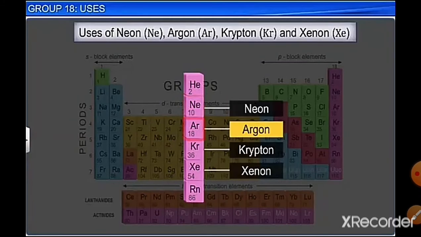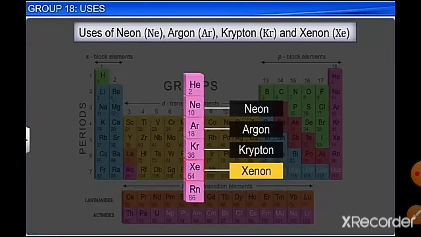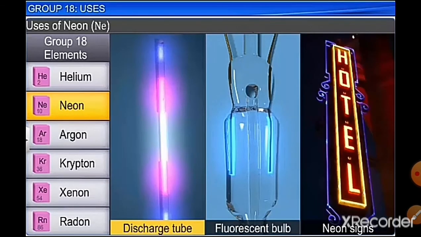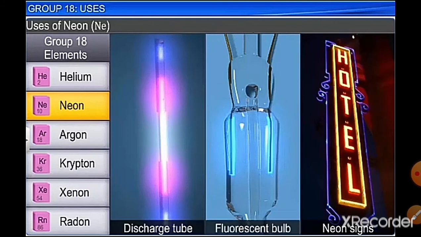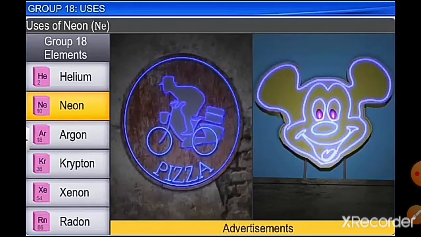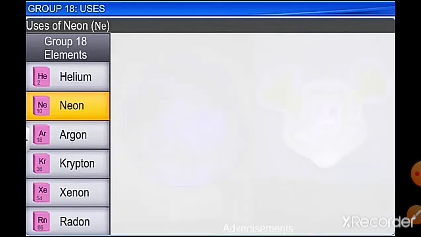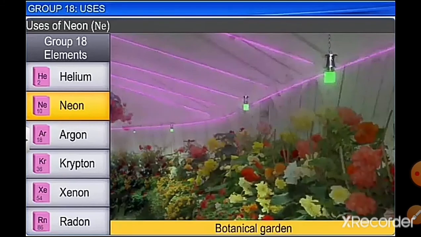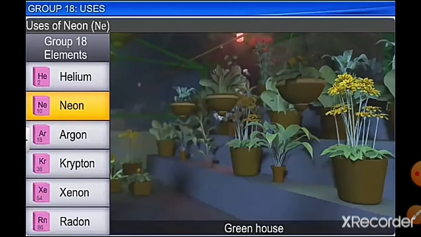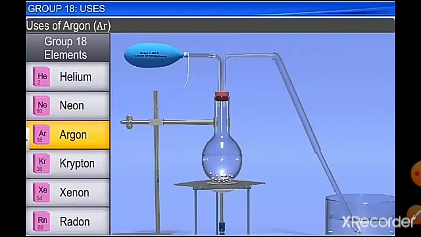Now we shall see the uses of neon, argon, krypton and xenon. The main application is of Xe. Now neon has application in discharge tubes, in fluorescent bulbs and in neon signs to give orange-red light. So it is used for advertisement purposes. The maximum use of neon is because of its glowing nature. Also in botanical gardens neon bulbs are used as they stimulate the growth of plants. So we use neon bulbs in botanical gardens, also in greenhouses.